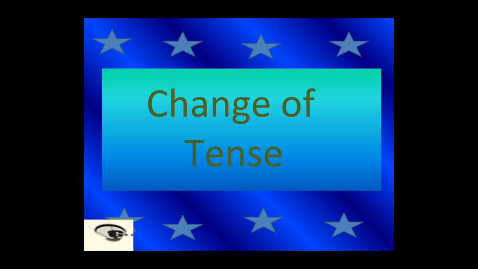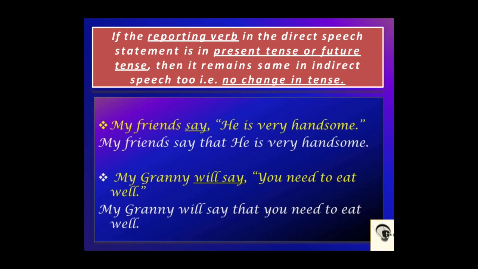Now, to see how direct speech is changed into indirect speech, first of all, we have the change of tense. If the reporting verb in the direct speech statement is in present tense or future tense, then it remains the same in indirect speech as well. That is, no change in the tense.